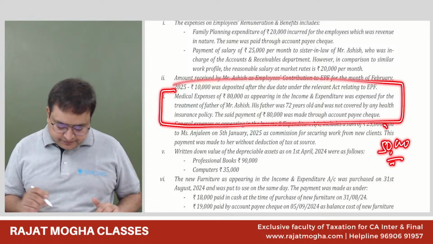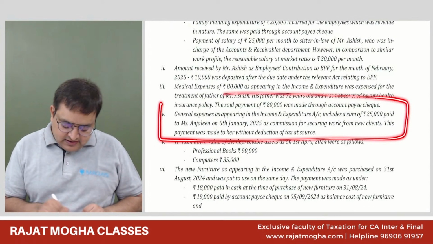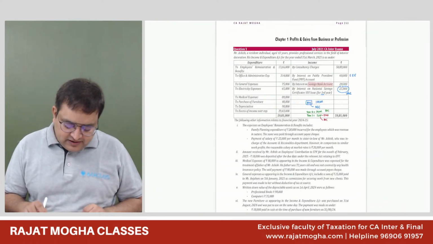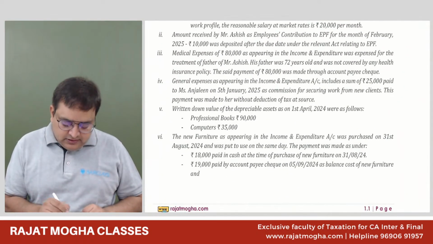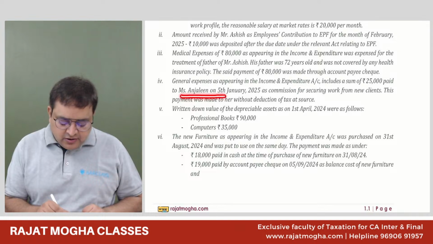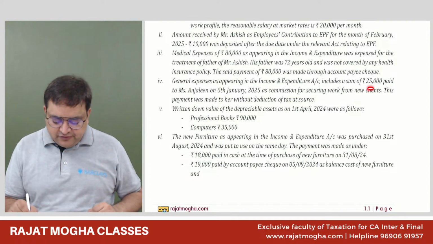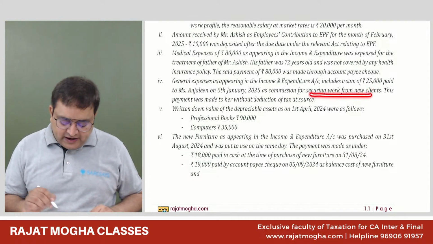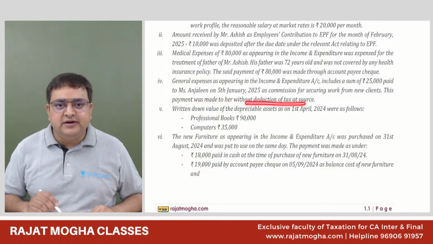Correct. Okay. Fourth, general expenses as appearing in the income and expenditure account. General expenses as appearing in the income and expenditure account includes a sum of 25,000 paid to Anjalin on 5th January 25 as commission. So we have paid commission of 25,000 rupees for securing work from new clients. This payment was made to her without deduction of tax at source. We have not deducted the TDS.